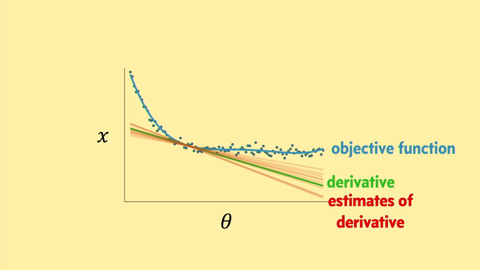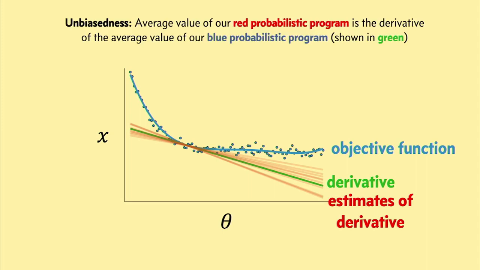So we can write a second program that every time you run it on some argument theta, you get a different slope, which I'm showing here in red. And the key property that we want this estimator to satisfy is unbiasedness. The average value of all the red slopes should be exactly the green slope. That is exactly the derivative of the average value of the blue probabilistic program.